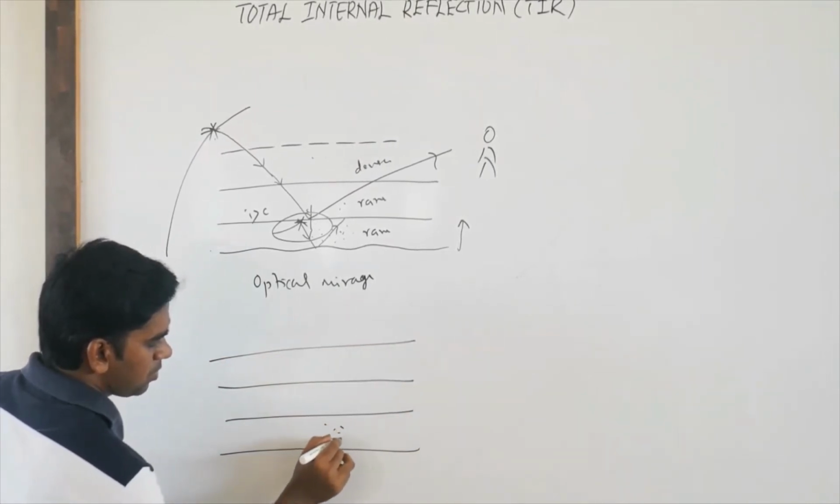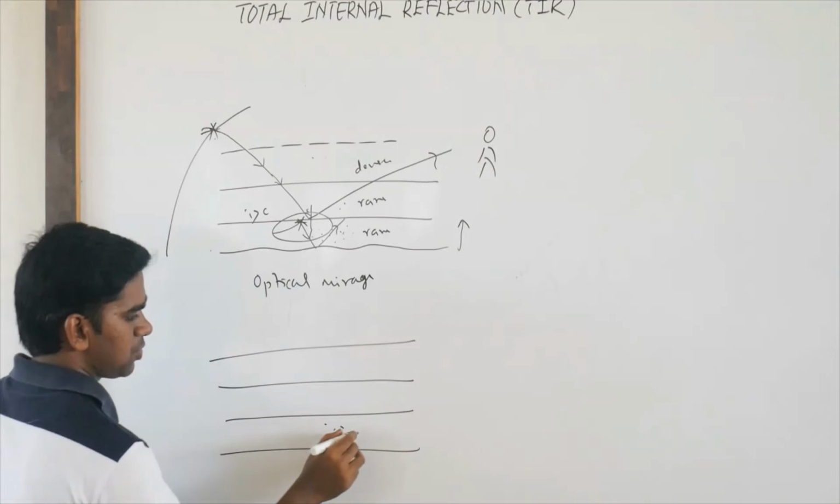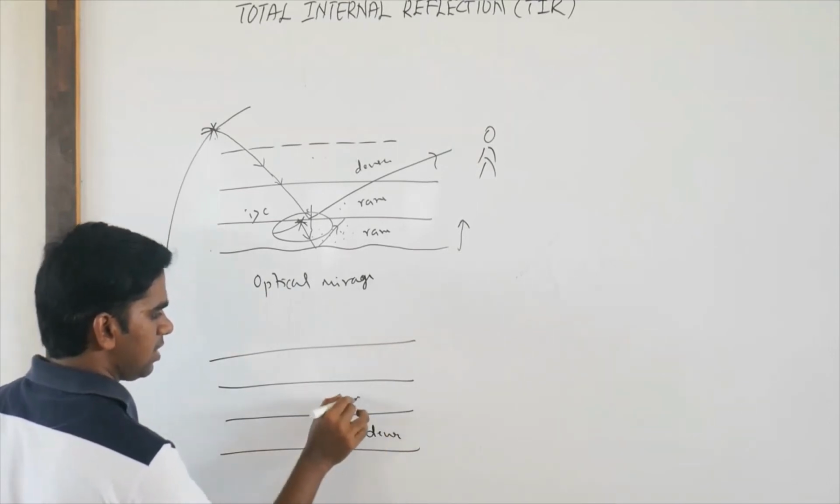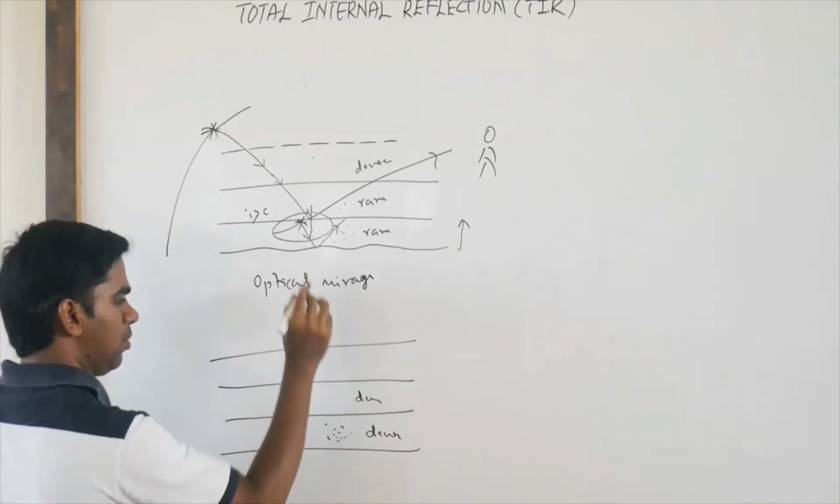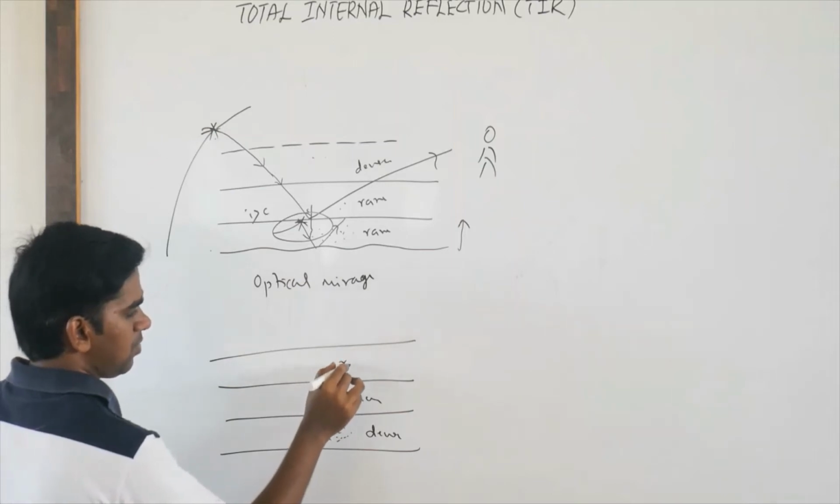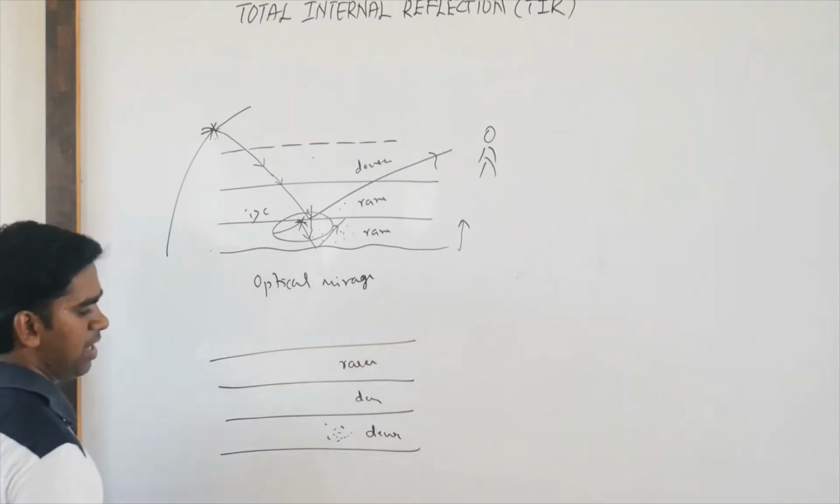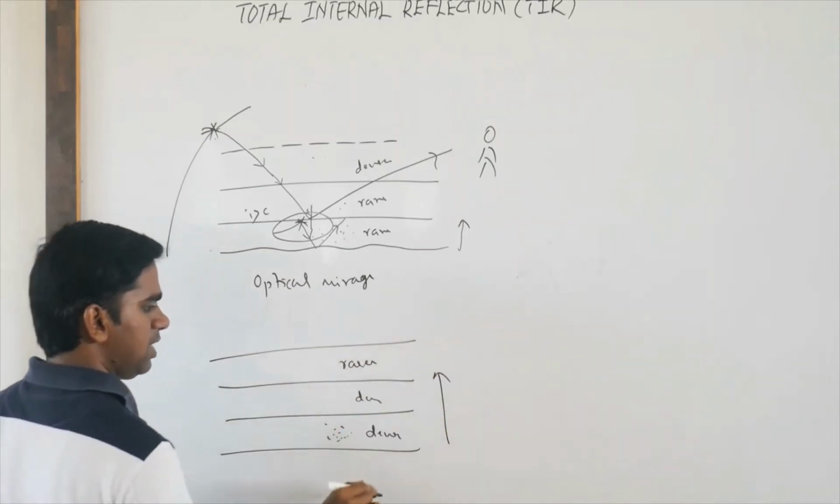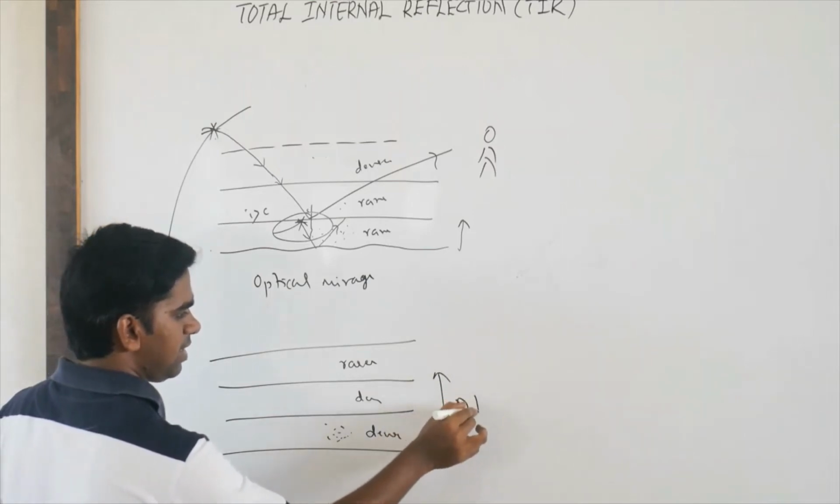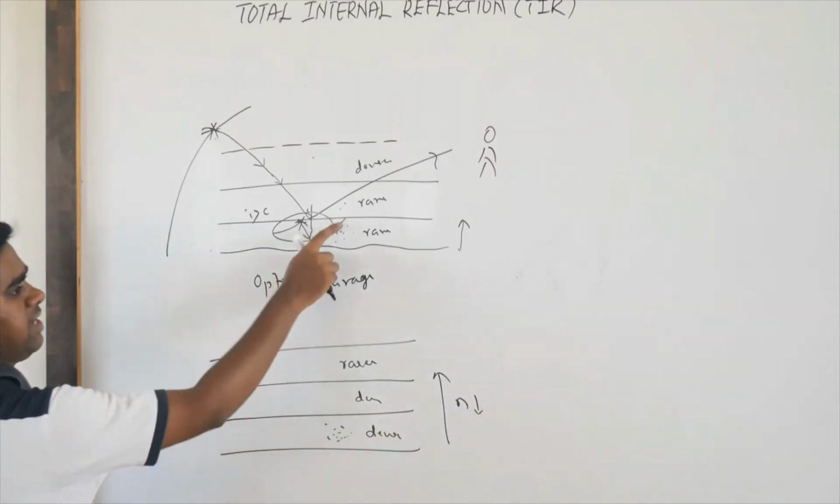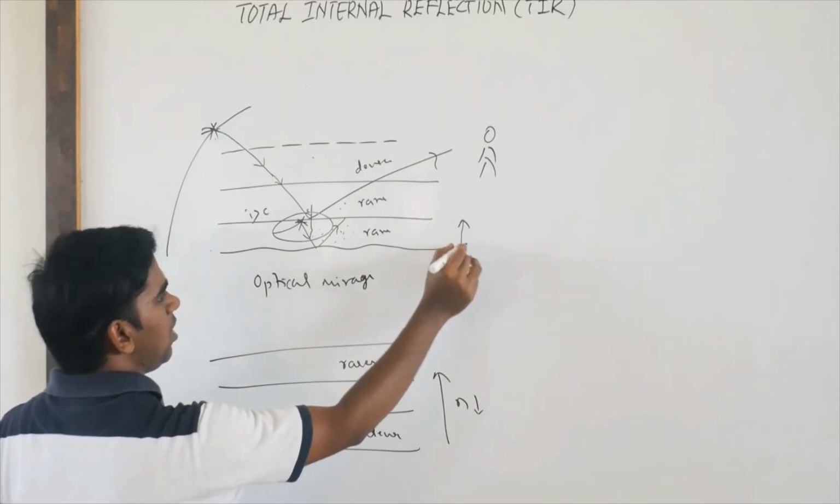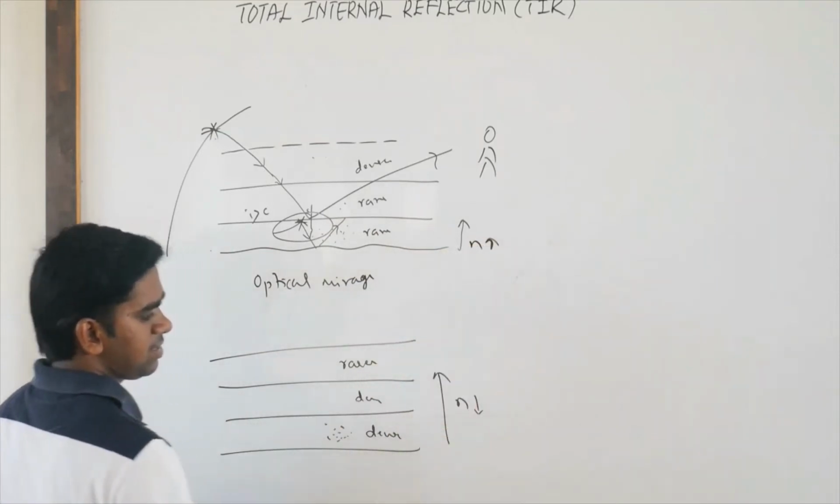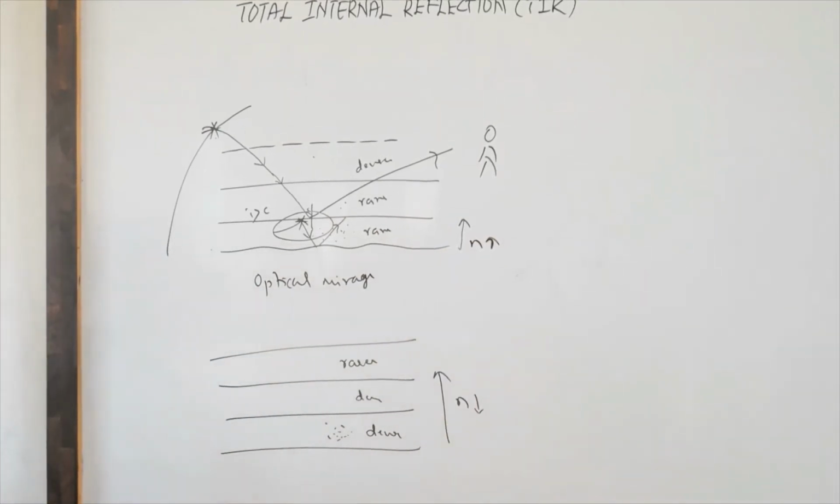Here the air molecules will get very little heat, so that is why they will become denser. Here also it is denser. As you go above the surface of Earth, you will get the rarer medium. Now, as you move above the Earth's surface, the refractive index is decreasing. Here the refractive index was increasing as you go above. Here the refractive index is decreasing. So here what will happen?